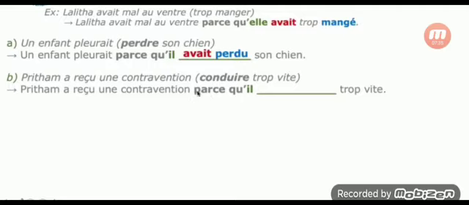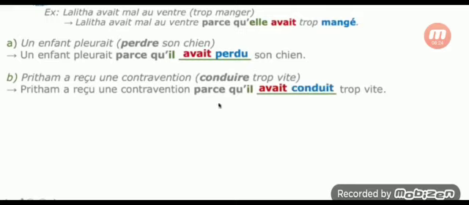Then "parce que" for expressions, because. And see the subject, the noun, the pronoun of the noun Pritham is third person singular masculine, il. Conjugate conduire in the pluperfect: it is not in the domestic list, so you can use the imperfect of avoir. For il, the imperfect of avoir is avait. Conduire is an irregular verb, conduit. So you can keep that in your mind: conduit.